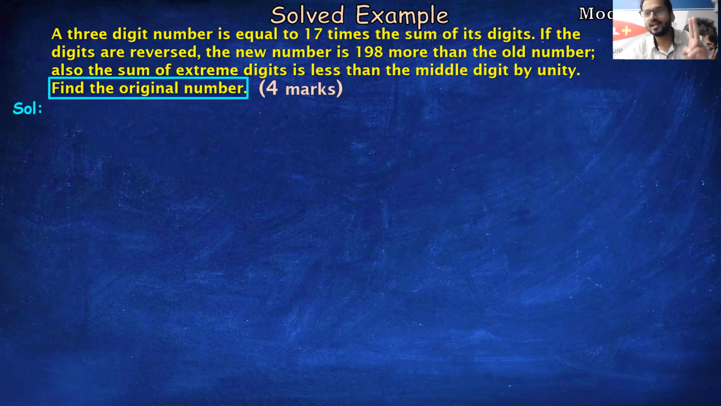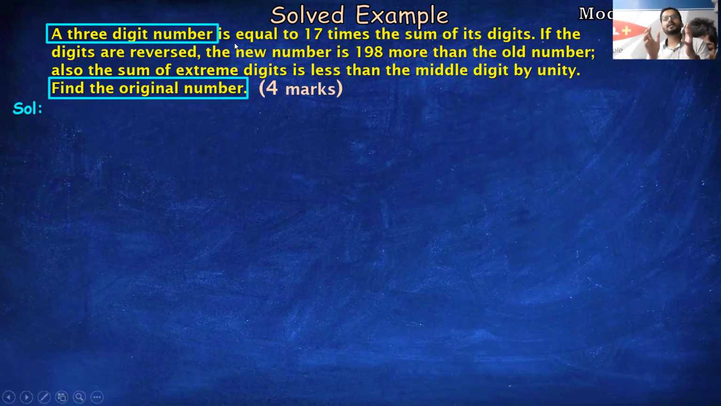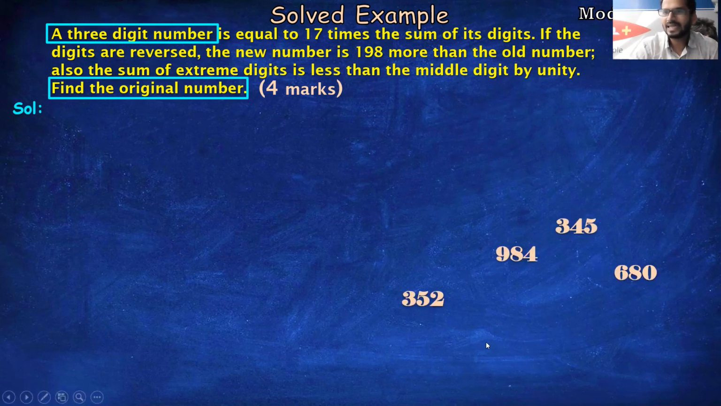Find the original number. Now, what is the original number? It's a 3-digit number, students. That means they are asking us to find the 3-digit number. So at least you understood what the question is asking to find. Fine. Now, the 3-digit numbers are like this: 345, 984, 680, 352. These are examples of a 3-digit number.